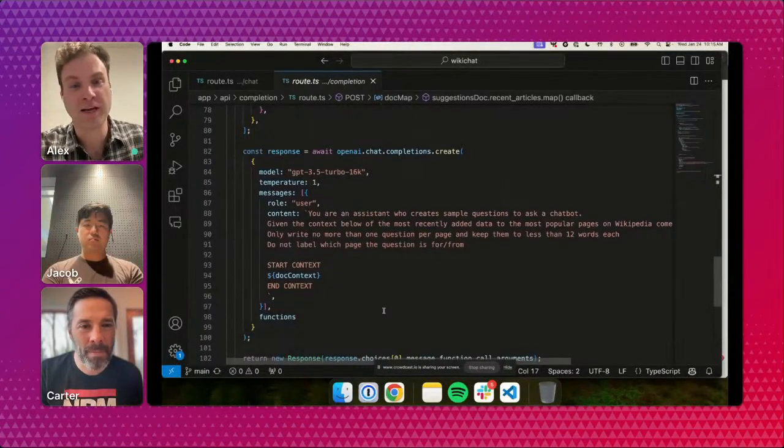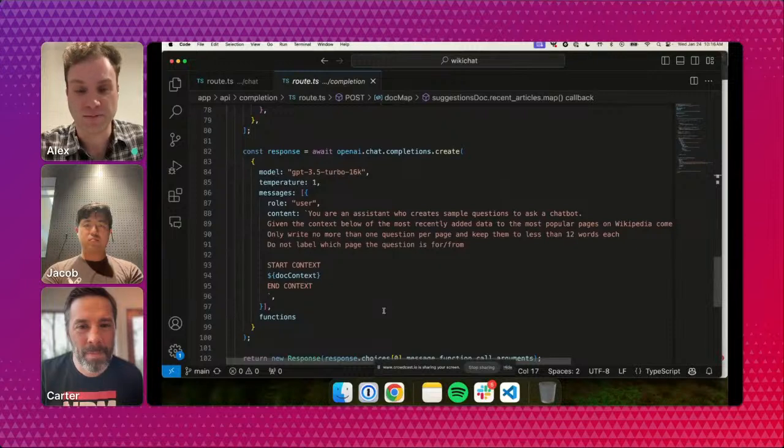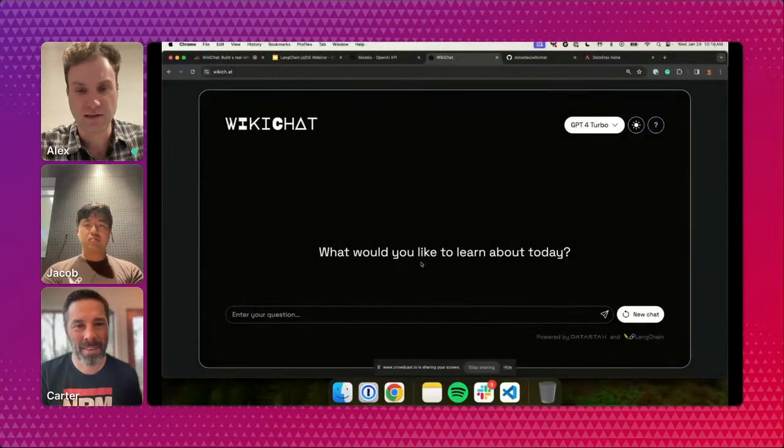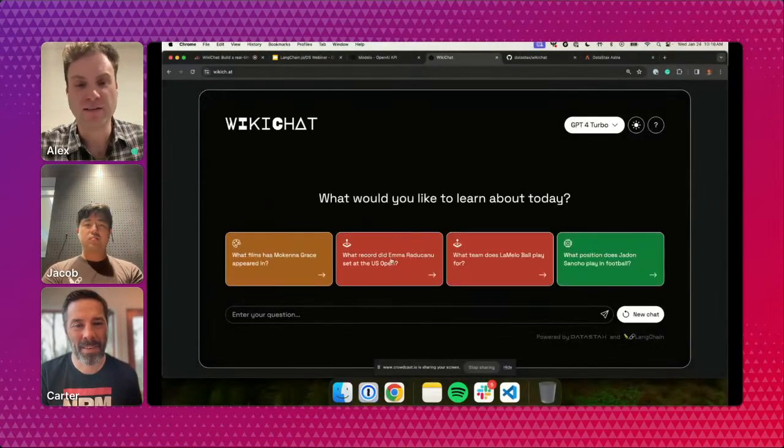So really what we're doing here is we're feeding that one document that Carter mentioned, with the most recently updated Wikipedia articles, to the LLM to generate questions that are relevant to the most recently inserted articles in Wikipedia. So that's the first component. And then the second big component is the actual chat, right? So now we have these suggestions. How does the actual chat work?